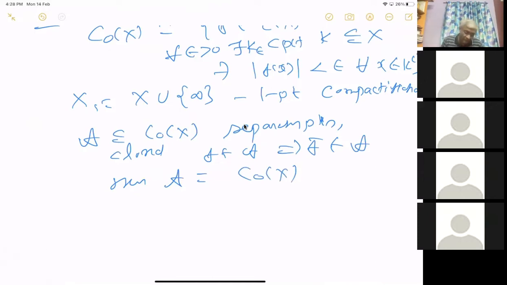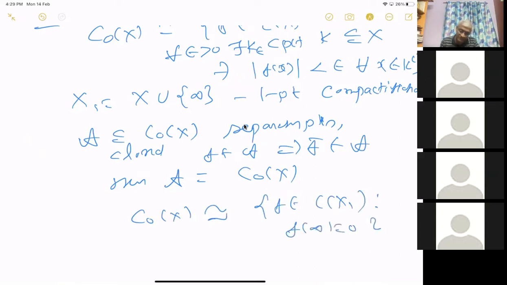And the proof is you take X_1 to be this. Then all these f vanish at that point infinity, and it's already given. And you can see that this C_0(X) is isomorphic to all those f in C of X_1, where X_1 is compact, such that f of infinity equals 0.